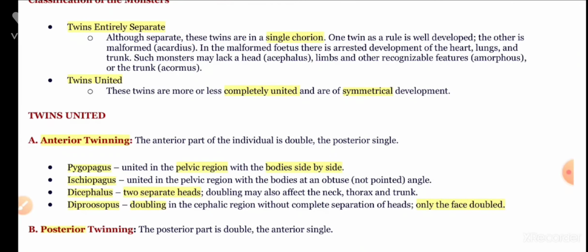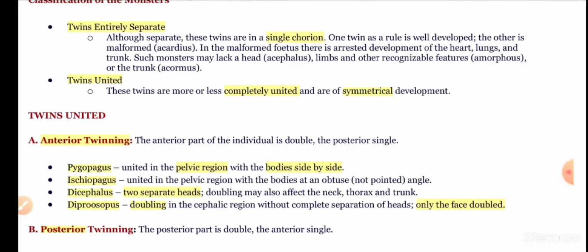In the case of twins entirely separate, the twins are separate, but they are within a single chorion. As a rule, one is well developed and the other is malformed. In the malformed fetus, there is arrested development of heart, lungs, and trunk. Such monsters may lack a head, that is acephalus, limbs and other recognizable features, that is amorphous, or the trunk, that is acormus.